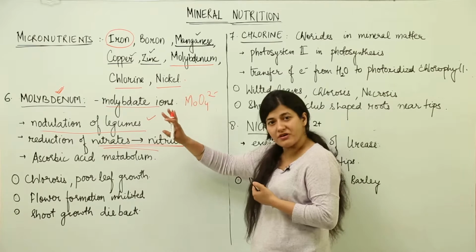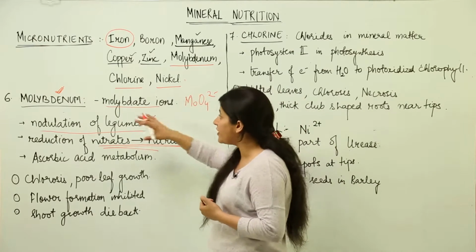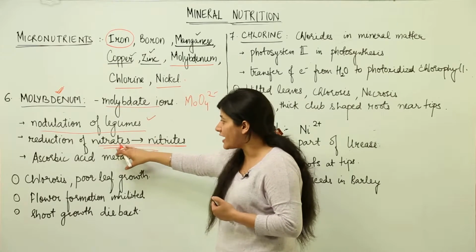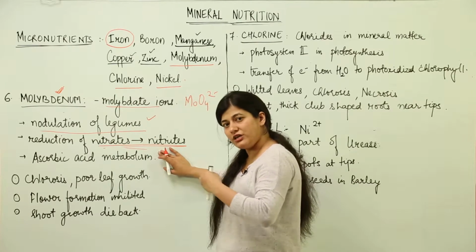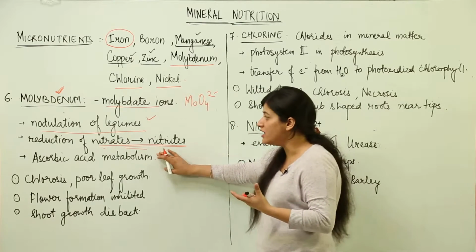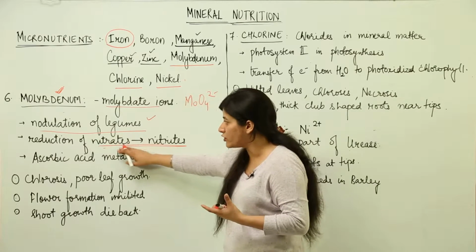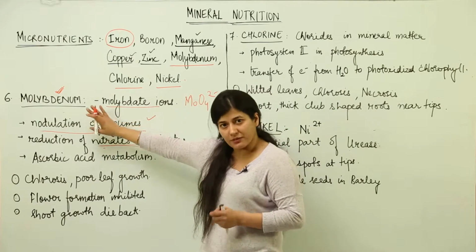So molybdenum would be required over there for the activation of nitrogenase, and in the presence of molybdate ions, nitrates would be reduced to nitrites. We need to reach the stage where the plant is able to take up the nitrogen in the form of ammonia. So that beginning process would be enabled by the presence of molybdenum.